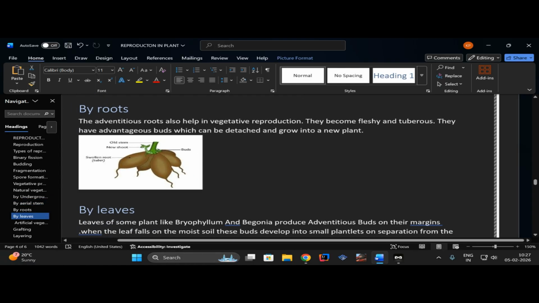So let's move on to the next, which is by roots. The adventitious roots also help in vegetative reproduction. They become fleshy and tuberous. They have adventitious buds which can reattach themselves and grow into a new plant. So let me zoom in on the picture.